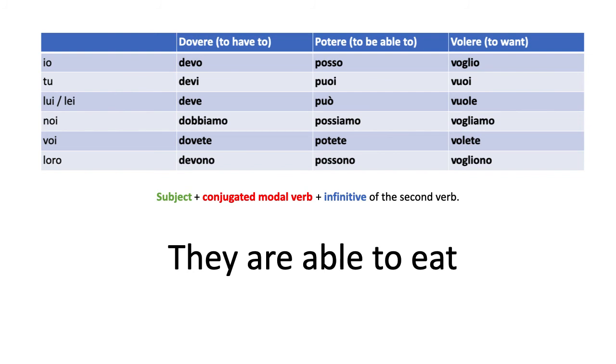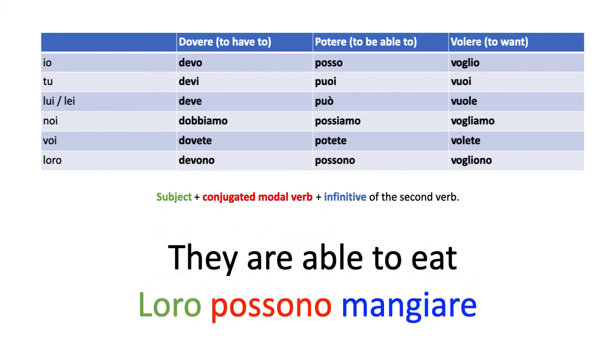Because that's the one that means to be able. The loro form is always the last one we have, so it's possono. Loro possono. And lastly, to conclude our sentence, how do you say to eat? You say mangiare, right? So loro possono mangiare. They are able to eat.